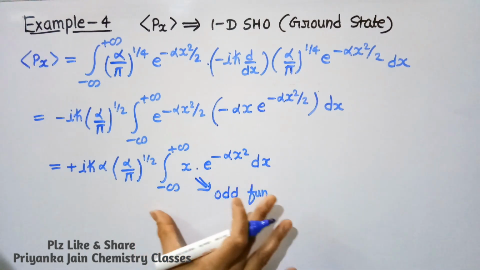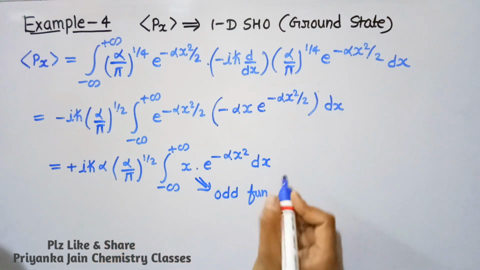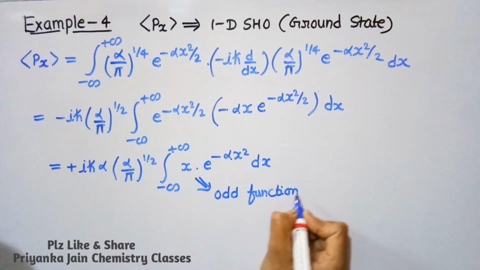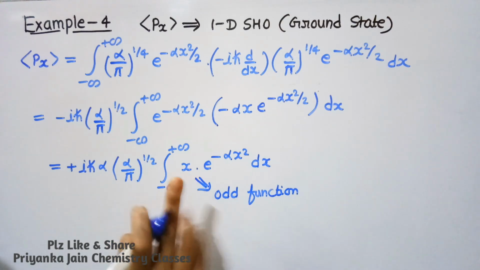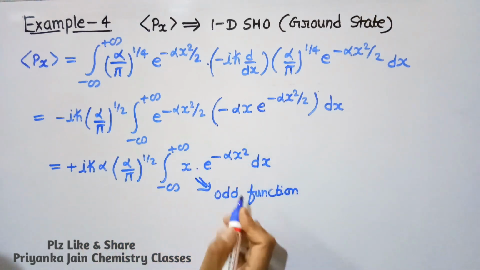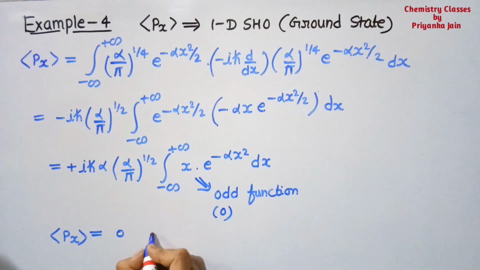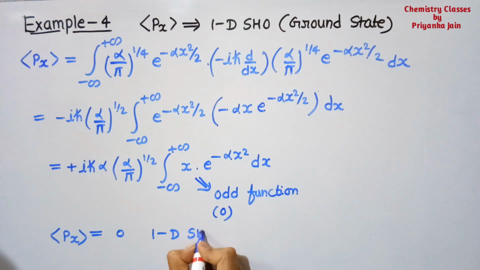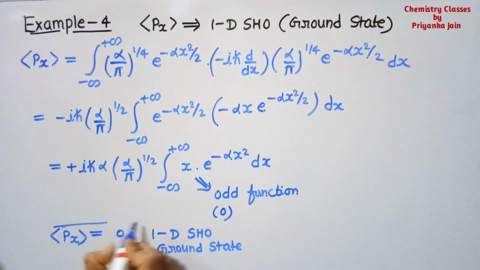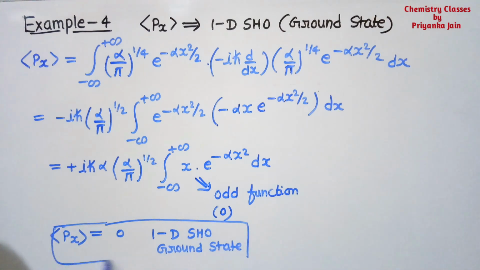For more details about the integration, you can watch our previous video on the integration. I have given the links in the description box. If it is an odd function, then this whole integration will be equal to 0, okay. So this term now becomes equal to 0. It means the average value of the position operator is 0 in the case of 1D SHO ground state. So this thing you should also remember, okay. This is another thing to remember.